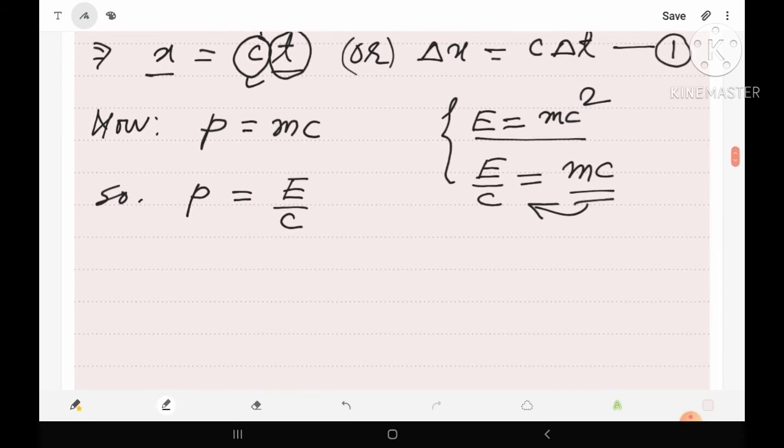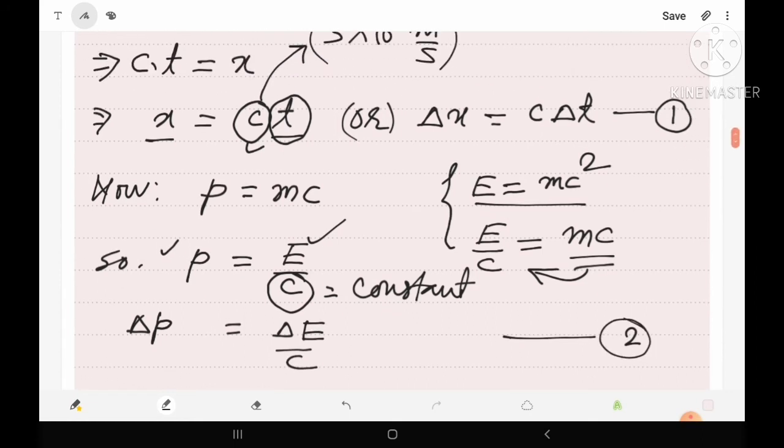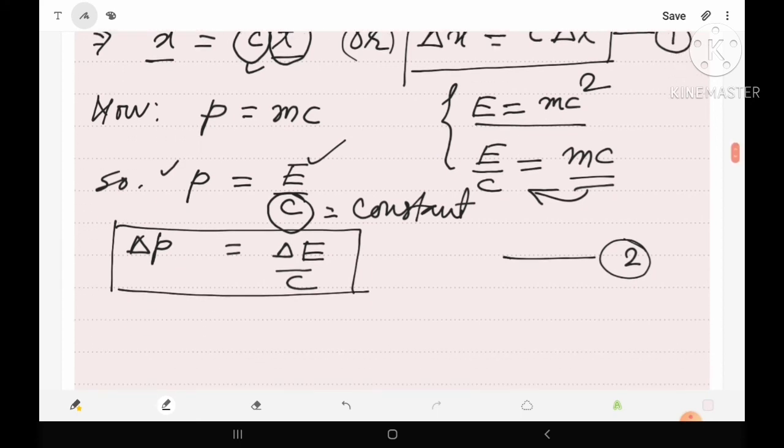Now because we have the value of momentum p, let us change the left hand side, that is del p will be equals to, because on the right hand side c is the speed of light, this is constant, so it will not be changed, only E may be changed there. So we can write del E upon c. Suppose equation number 2. So we have equation 1 having the value of del x and equation 2 having the value of del p.